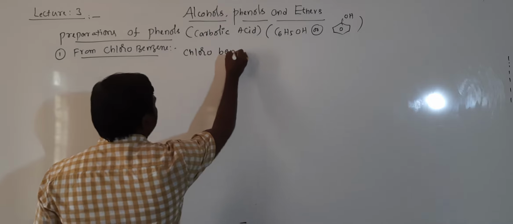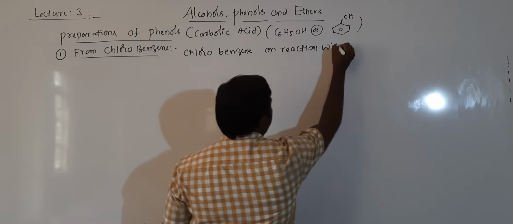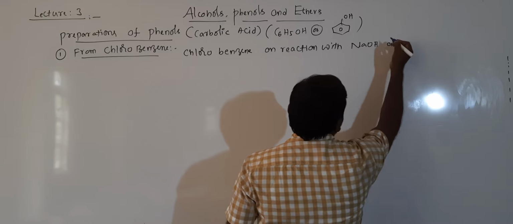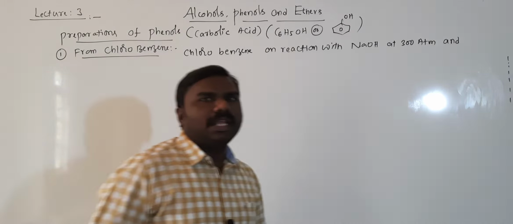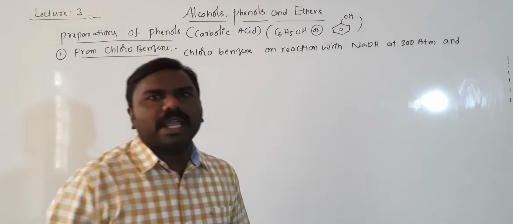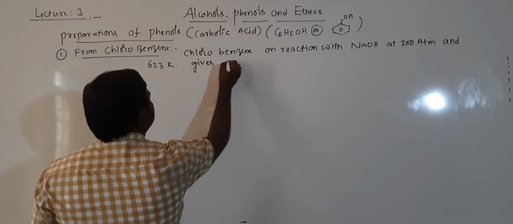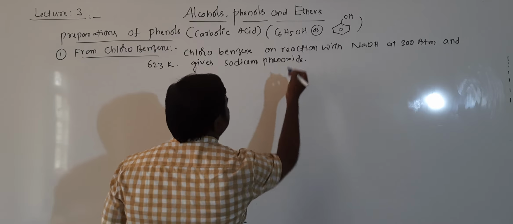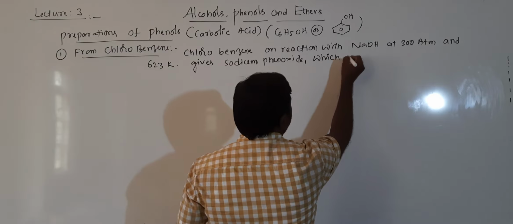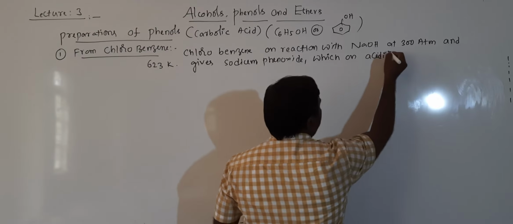Chlorobenzene on reaction with sodium hydroxide at 300 atmospheric pressure and 623 Kelvin temperature gives sodium phenoxide, which on acidification gives phenol.